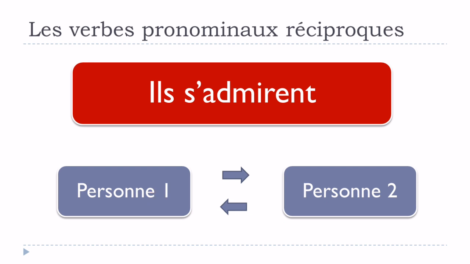So it is tricky in some cases. Normally, it doesn't come like that. Normally you've got a context, and you tend to understand quite fast and quite well if it is verb pronominal réfléchi or verb pronominal réciproque. But if it comes just like that without anything before or after, it can be tricky because, as we saw, it can mean two different things.